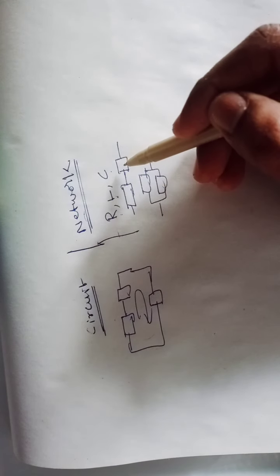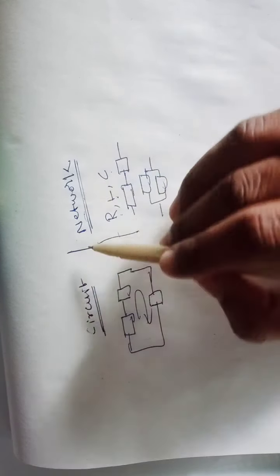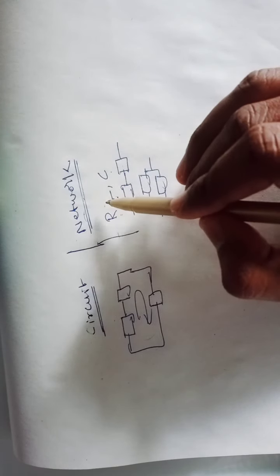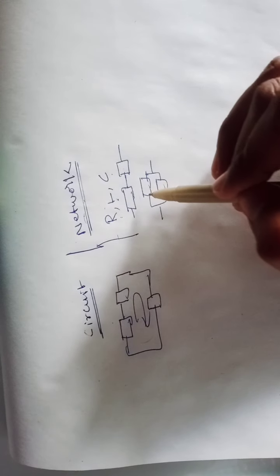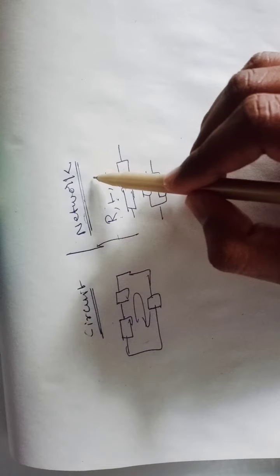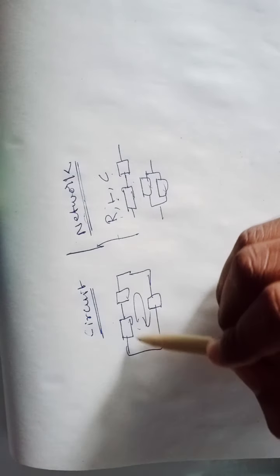A network is just a connection of elements in any fashion, either series, parallel, star delta or any condition. And a circuit must consist of a closed path.